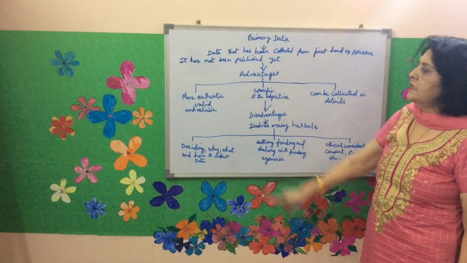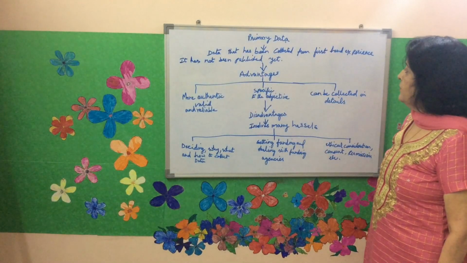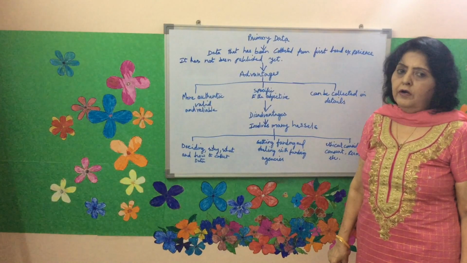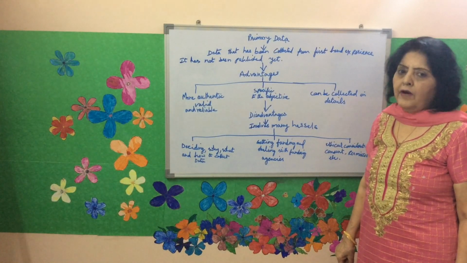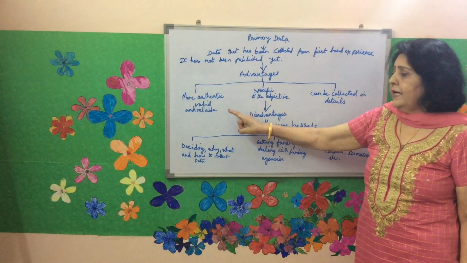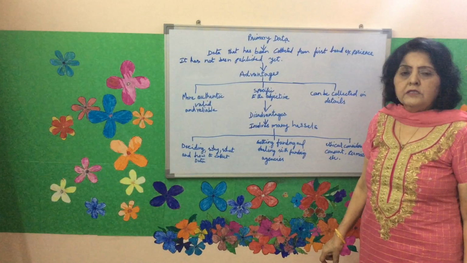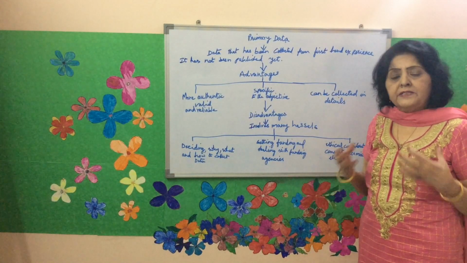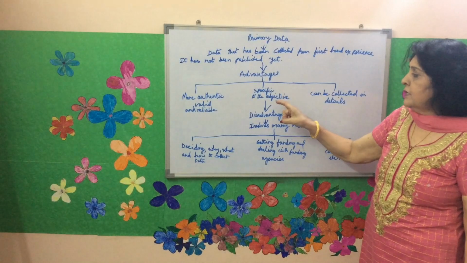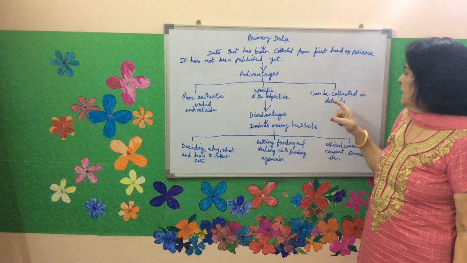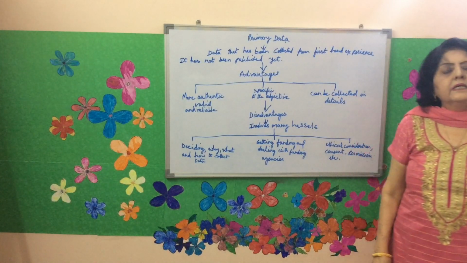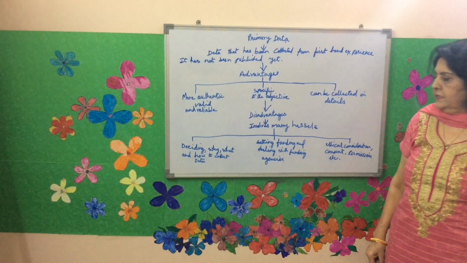Primary data. Data that has been collected from first-hand experience, and has not been published yet, is called primary data. Advantages: it is more authentic, valid and reliable because the enumerator himself is collecting the data. It is specific to the objective. It can be collected in detail, but it has many disadvantages.